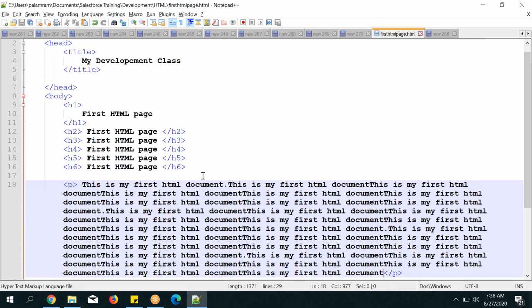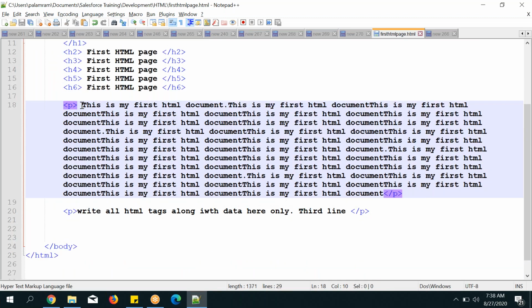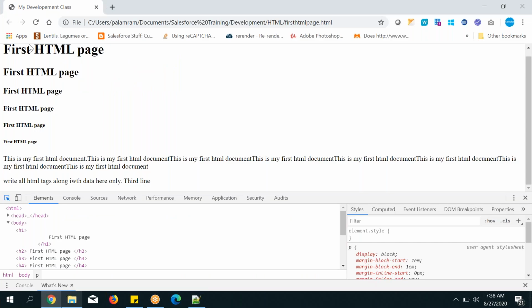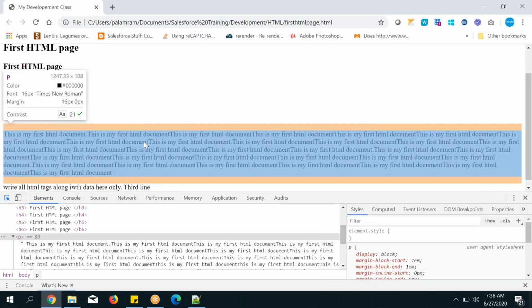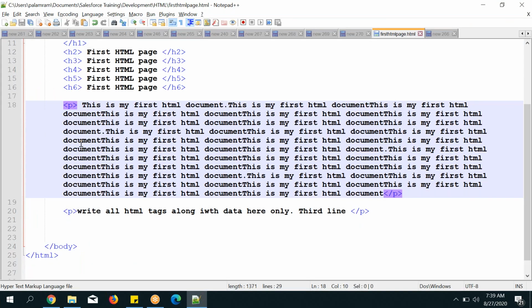See it, a single paragraph started here and ended here. Go over here, refresh it, and you can see the block. From top to bottom it is expanding, but from left to right it is fixed. So remember, from left to right the paragraph tag will occupy full space. So that's all about the paragraph tag.